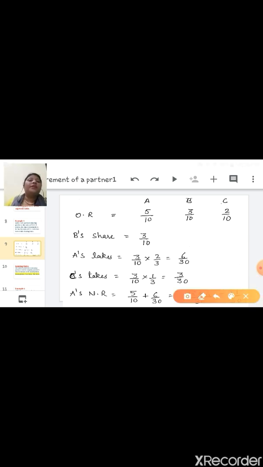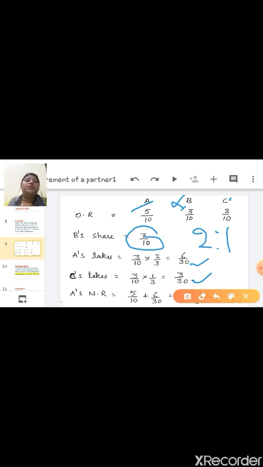Here the ratio is given as 5:3:2. B is the retiring partner and B's share is 3/10. Now A takes 2/3 of 3/10, because A and C are taking it in the ratio 2:1. So A takes 3/10 into 2/3, which means 6/30. And C takes 3/10 into 1/3, which is 3/30. So this 6/30 and 3/30 is the gaining ratio for A and C.